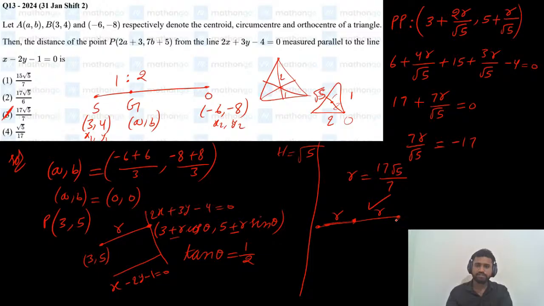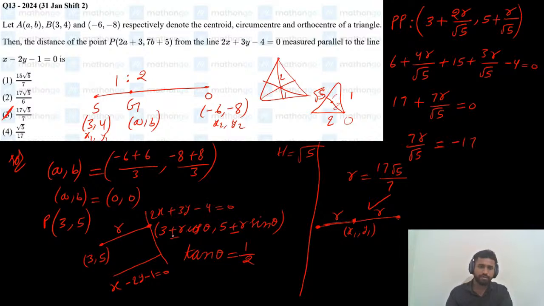So one is x1 plus r cos theta comma y1 plus r sin theta. Another one is x1 minus r cos theta and y1 minus r sin theta. So on both sides a point will be there at a distance of r units from the given point.